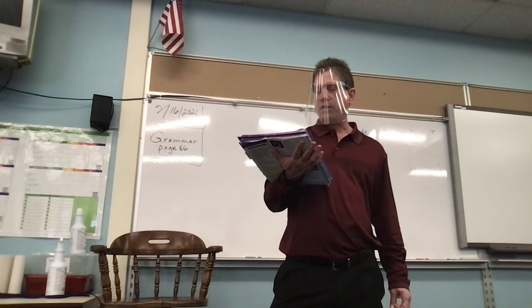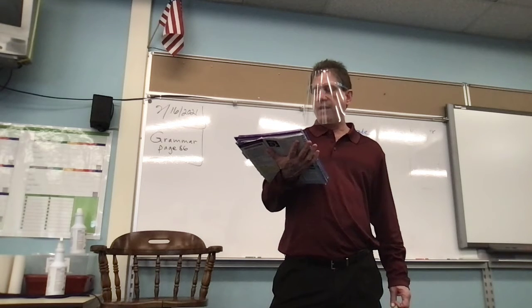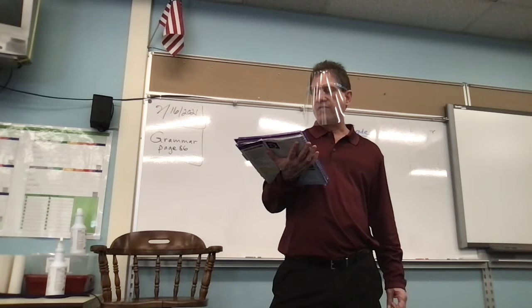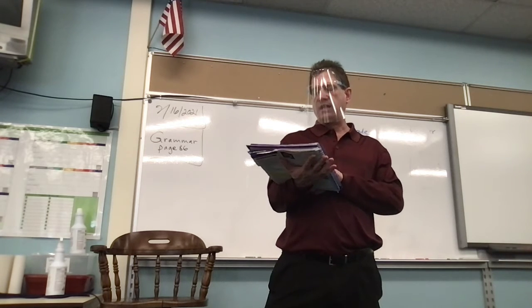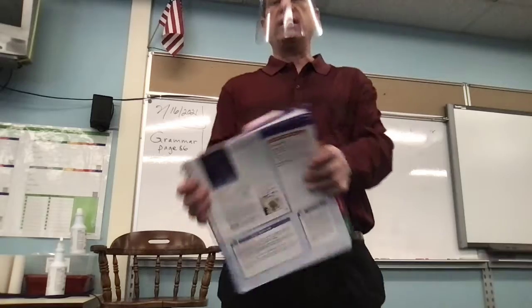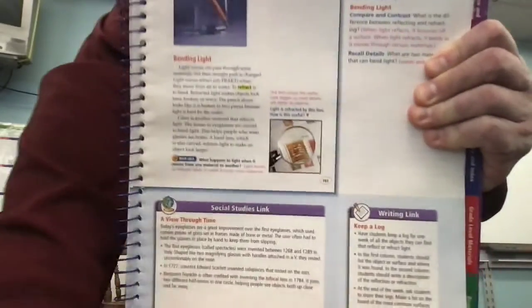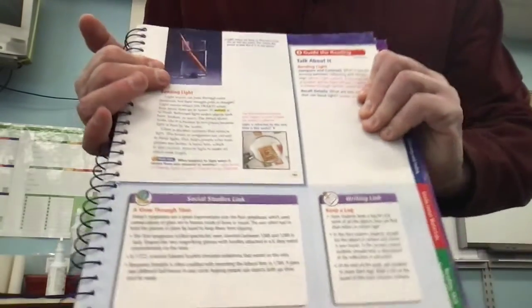Glass is another material that refracts light. The lenses in eyeglasses are curved to bend light. This helps people who wear glasses see better. A hand lens, which is also curved, refracts light to make things look larger. And here's an example of the pencil looking like it's broken. And then there's a picture of a magnifying glass on a stamp.